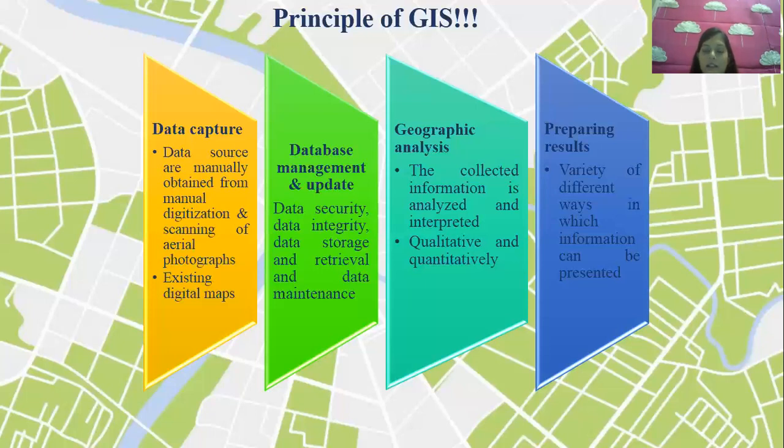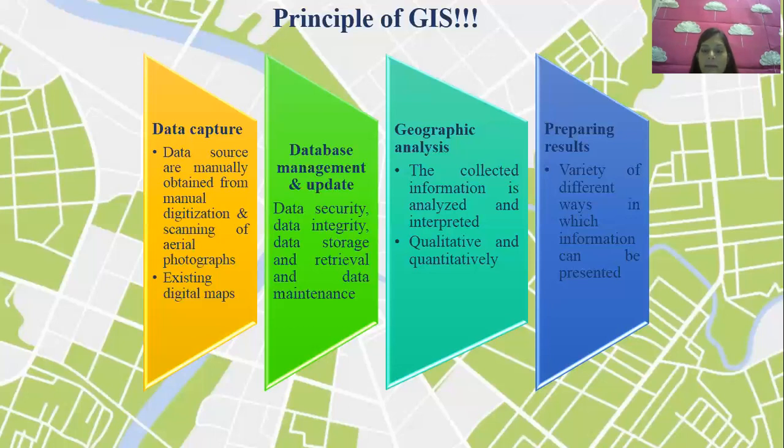You have seen in a mobile phone, when you click a picture, you get a location service. At whatever point you have clicked the picture, the location is tagged, right? So that is geographic analysis. Geographic analysis means at which position you have clicked your picture, right?